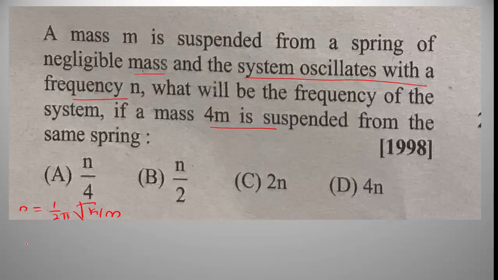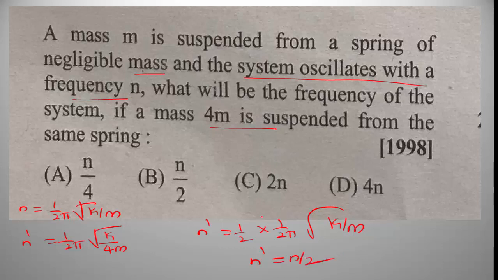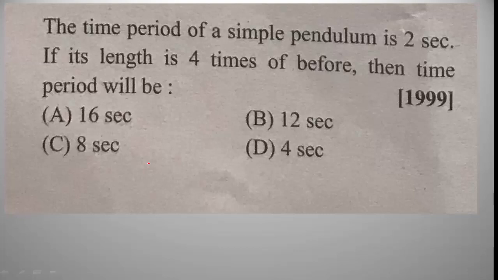On suspending mass 4m, we get n dash is equal to 1 divided by 2π root of k divided by 4m. That is n dash is equal to 1 by 2 into 1 divided by 2π root of k divided by m. Then we get n dash is equal to n by 2. Option B is the right answer.